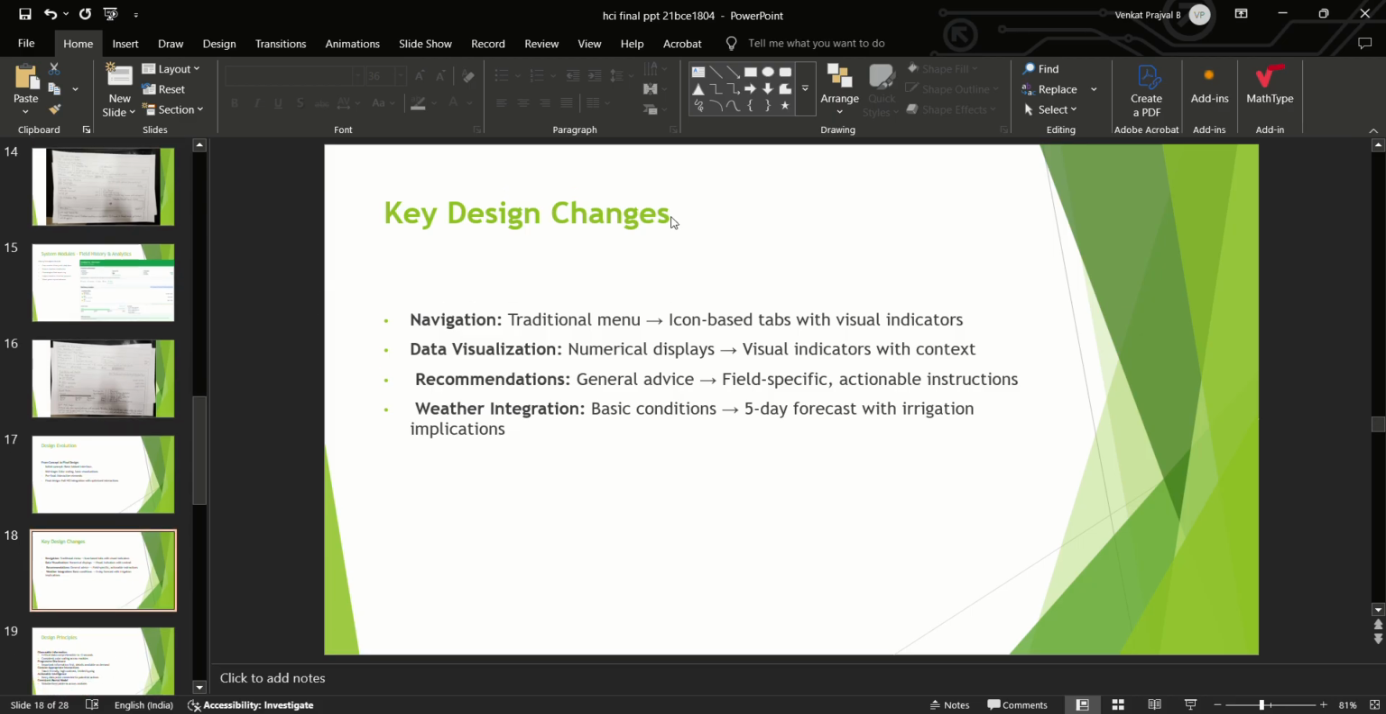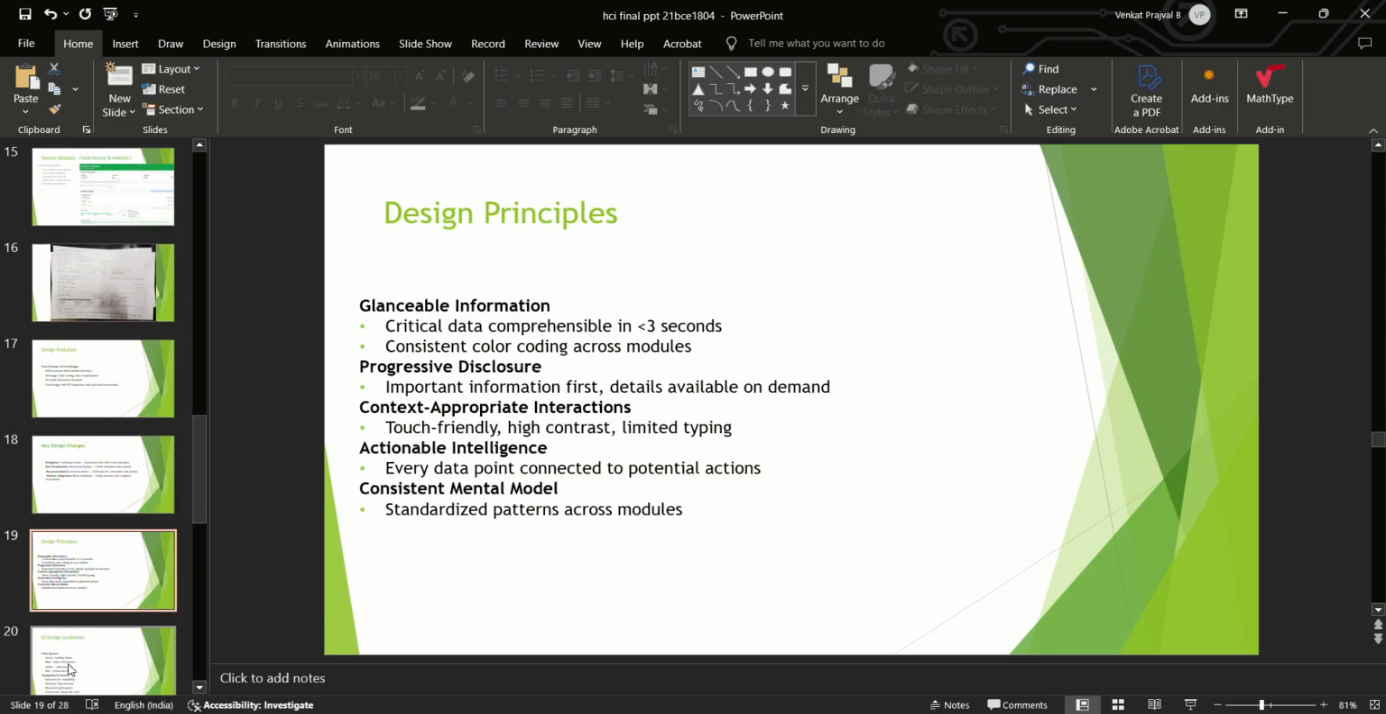In the key design changes, for navigation we moved from a traditional menu to icon-based tabs with visual indicators. For data visualization, from numerical displays to visual indicators with context. For recommendations, from general advice to field-specific and actionable instructions. For integration, from basic conditions to a day-by-day forecast with irrigation implications.